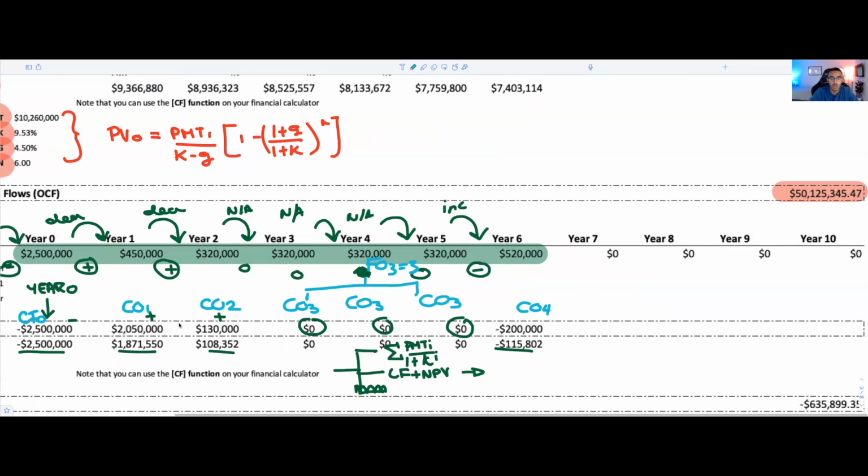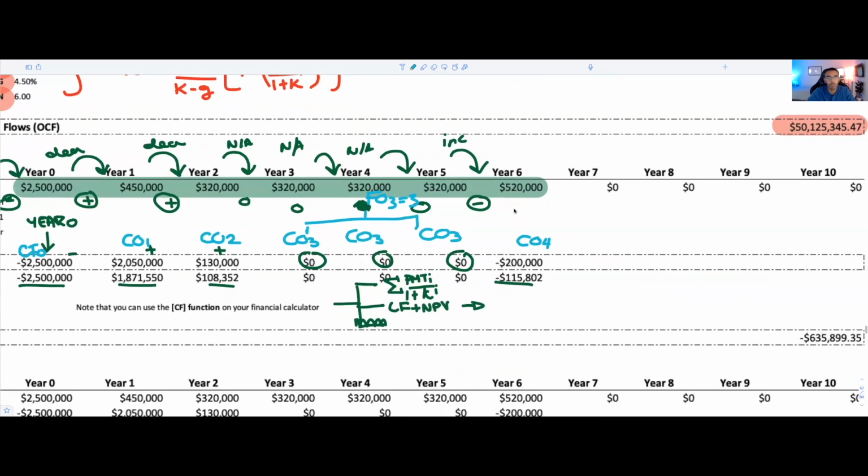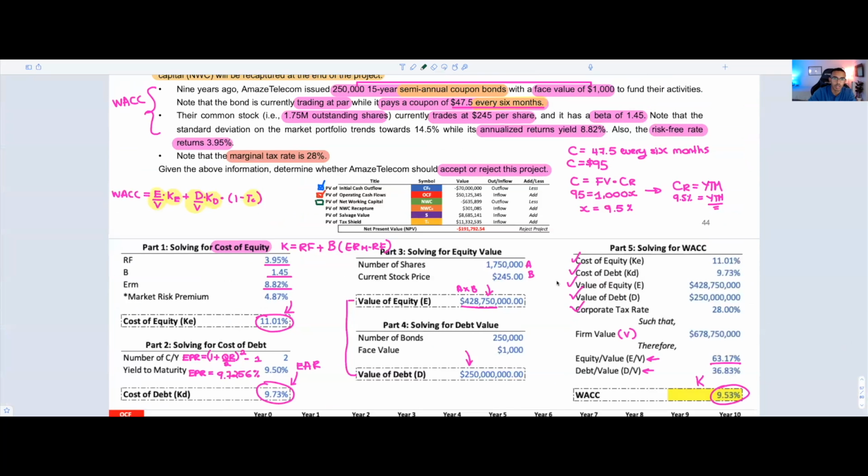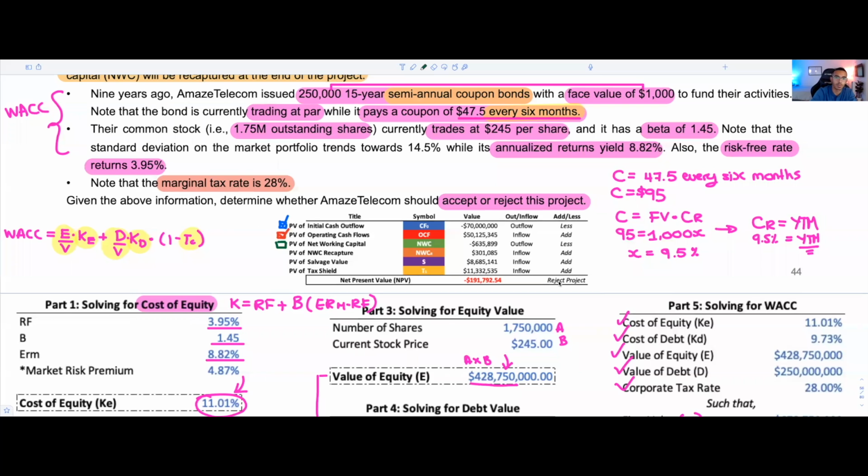Of course, there's going to be a small nuance because on my solution sheet, there is no rounding error. I just plugged in a rounded version of K. But the idea here is that on an exam, they would give you a plus or minus 1% margin of error. So you're totally chilling. And in these types of questions, you have to show your work, so you wouldn't lose any points. So that's awesome. Just like that, you know how to solve for your present value of net working capital.